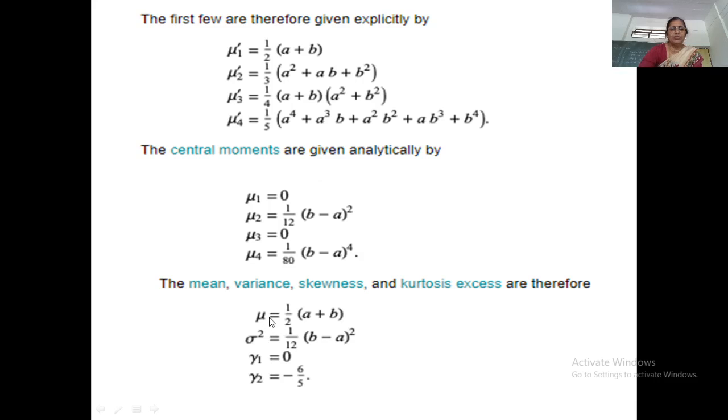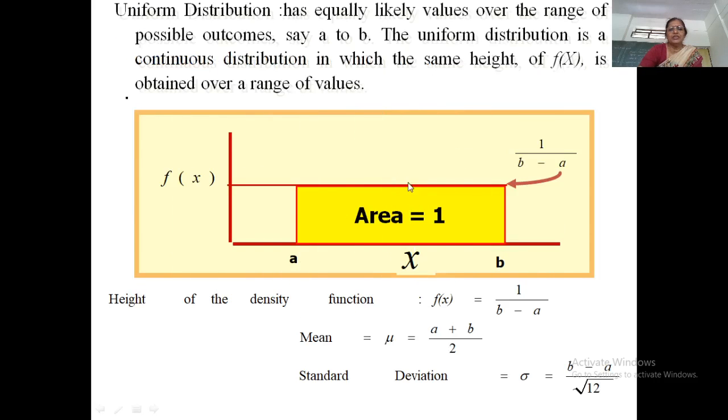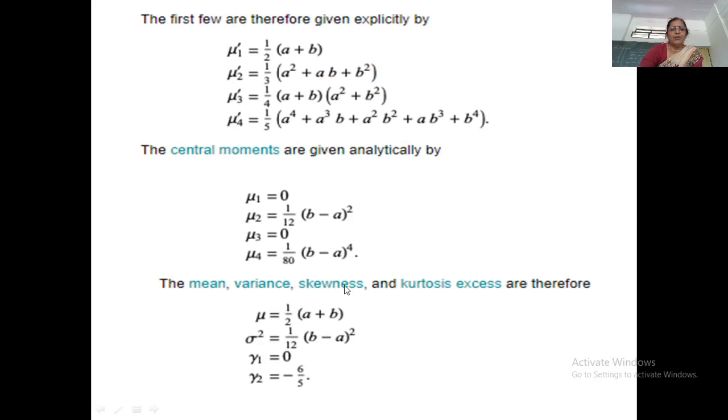Actually this is mu1 dash. The mean mu1 dash, mu, is equal to a plus b by 2. The variance sigma square is (b minus a) whole square upon 12. Since mu3 is equal to 0, gamma 1 is also 0, and gamma 1 being 0 means the distribution is symmetric about the mean. We can see from the graph the distribution is symmetric about a plus b by 2. If somewhere here we have the point a plus b by 2, the curve is symmetric on both sides, therefore it is symmetric about the mean.